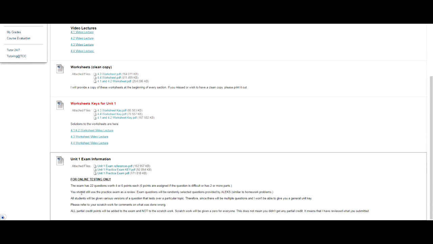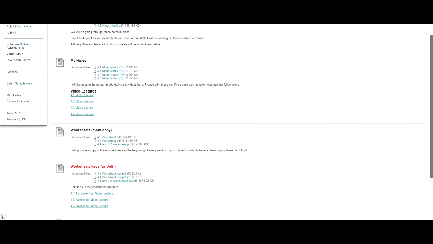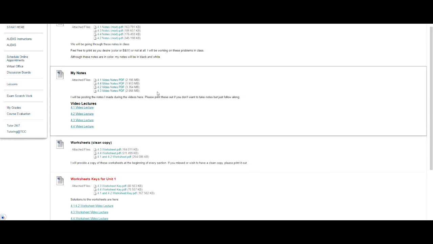Finally, at the bottom, you'll see the Unit 1 exam information. It will have the exam reference or formula sheet that you may use on the exam, and then it will have a practice exam and practice exam key. You cannot use the practice exam or the practice exam key on your test. You may only use the formula sheet on your exam. And then here's the information about the exam itself. All of the units are set up exactly the same way.